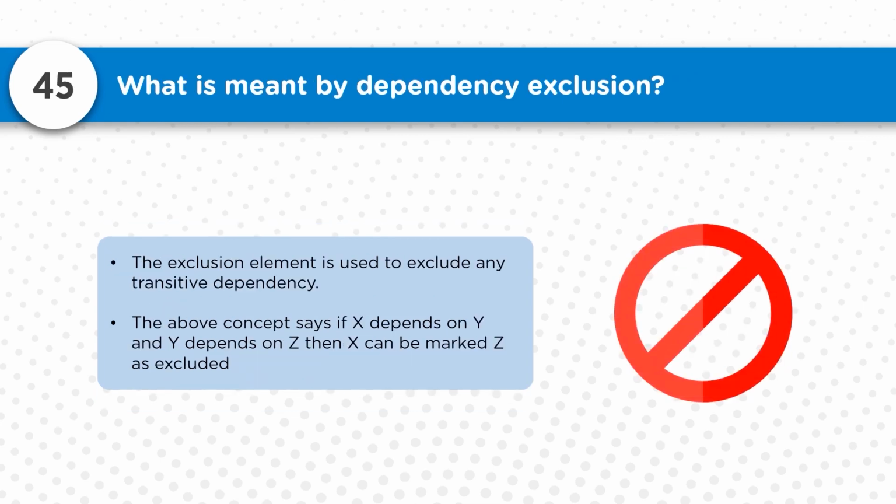Now, what is meant by dependency exclusion? The exclusion is used to exclude any transitive dependency, because you never know that if you put a dependency entry in the POM.xml file, that artifact may further depend on another artifact. If you want to exclude that dependent artifact which is being automatically downloaded, we can exclude it with the help of exclusion. So you can avoid the transitive dependency with the help of dependency exclusions here.